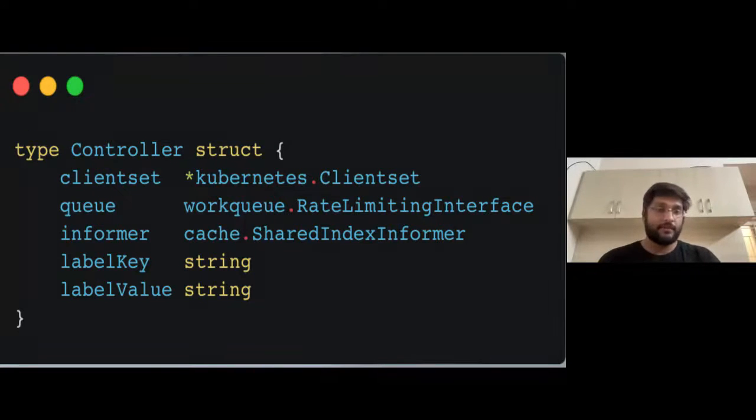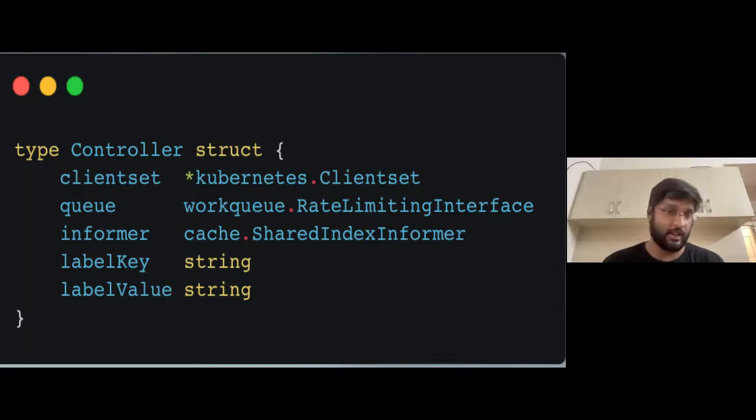Okay, now what I've done before doing anything is define my controller, right? I want to define that controller as a struct itself to ensure that I can create methods on it, and I can pass it around to multiple functions as a variable, right? The current instance of the controller.